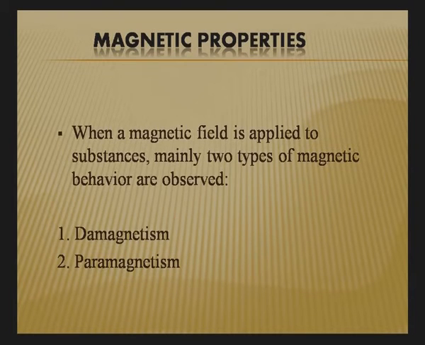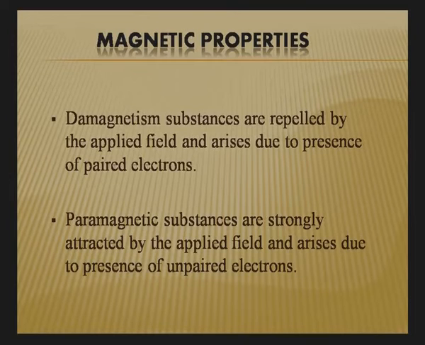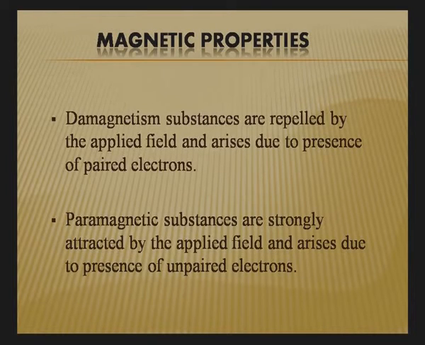Now the third property is magnetic properties. You are very aware that two different properties are there. The compound may be paramagnetic in nature and the compound may be diamagnetic in nature. Generally we say the compounds which are paramagnetic in nature are attracted by the magnet. See the iron rods, if put on the magnet, they will be attracted. Or you are very aware of the separation of sand and iron. You can easily separate by using the magnetic separation method, because iron is paramagnetic in nature, so iron will stick to the magnet but not the sand. And diamagnetic substances are repelled by the magnet. So mainly we have to consider paramagnetic and diamagnetic character.